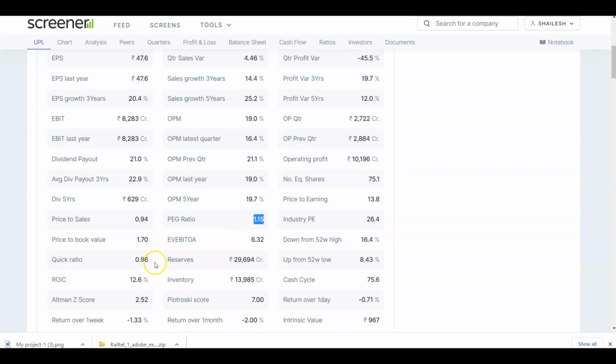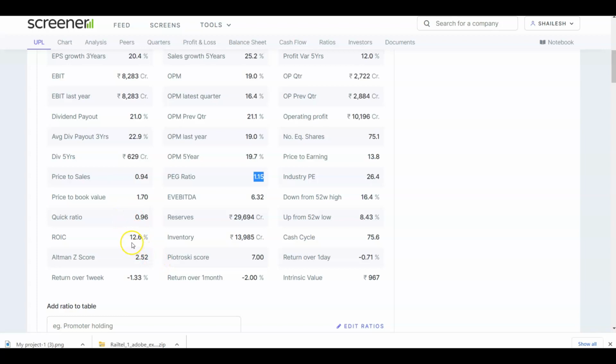Ideally, it should be less than 1. The ROIC, which is what the company gives on your invested capital, is 12.6%, and the Altman Z score is 2.52, so it is on the borderline. The Piotroski score is 7, which specifies above average financials.